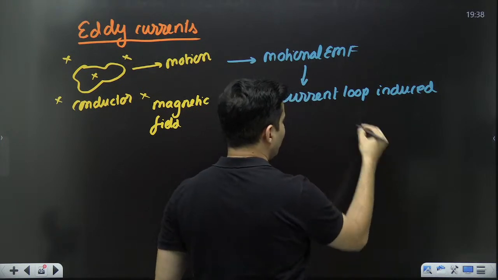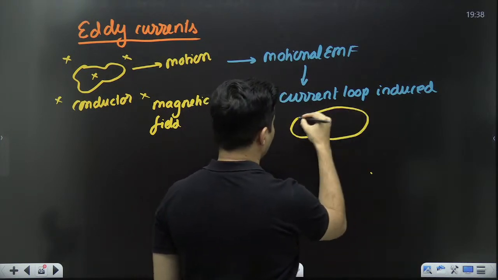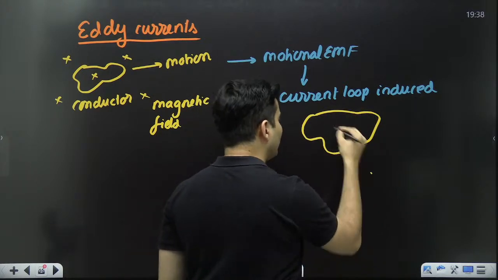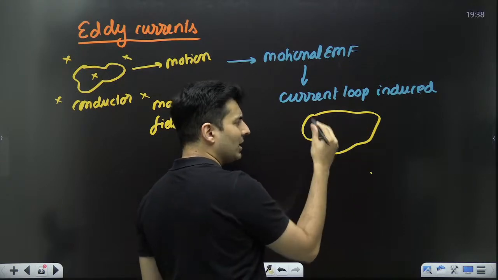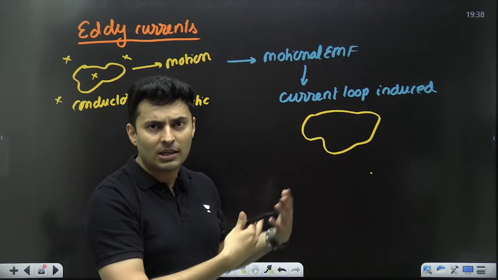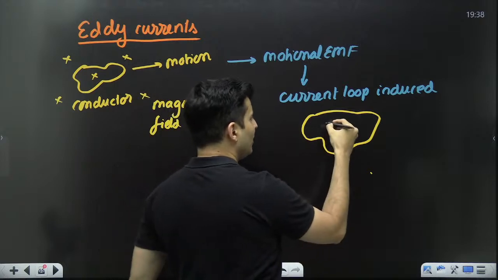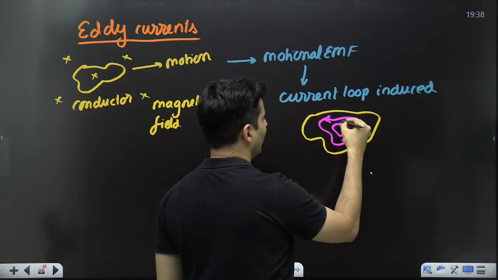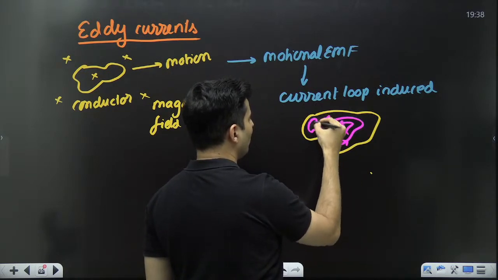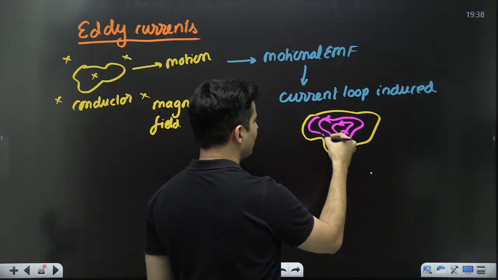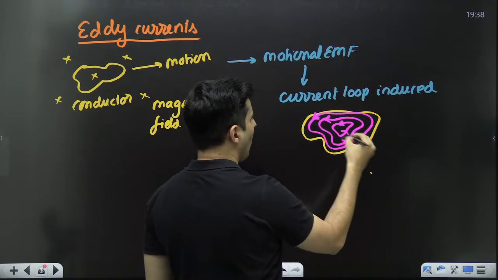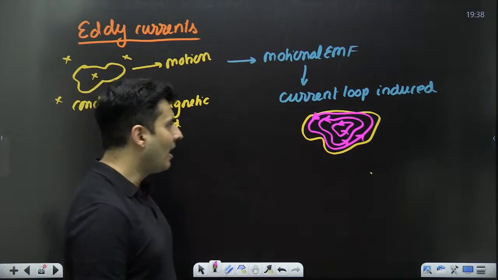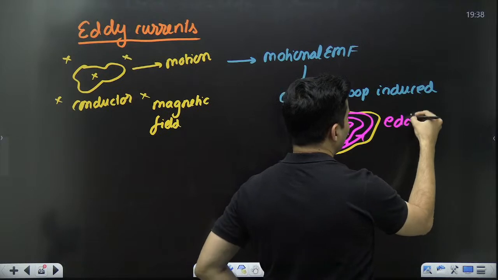So, if this was your conductor, inside that only, maybe one is positive, one is negative, one is positive. You can get the positive and negative signs with the cross product rule. So maybe the current is going to go like this inside of it, maybe like this. So you can see currents being set up inside of the conductor. These currents are basically called eddy currents.